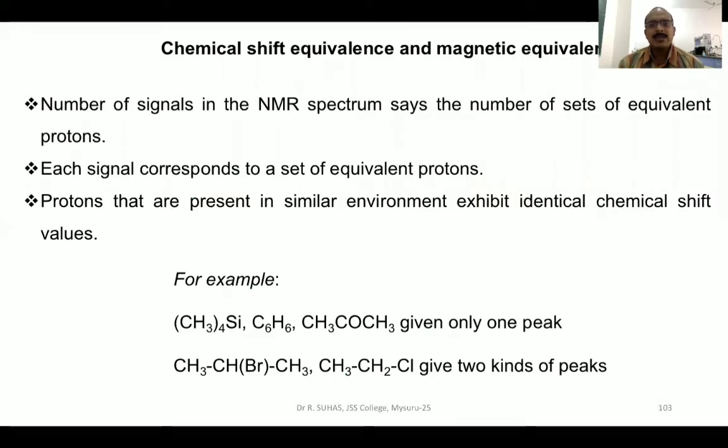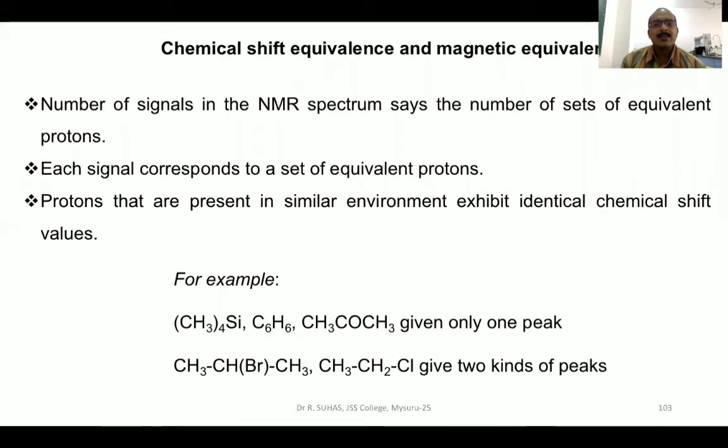Whenever I say chemical shift equivalence, we can split that into two terms, chemical shift and equivalence. Chemical shift refers to some value for each type of proton present in a different type of chemical environment. Equivalence means similar or same. That means chemical shift equivalence is assigned to the same kind of protons which are present in the same chemical environment, in order to say that they are chemically equivalent.